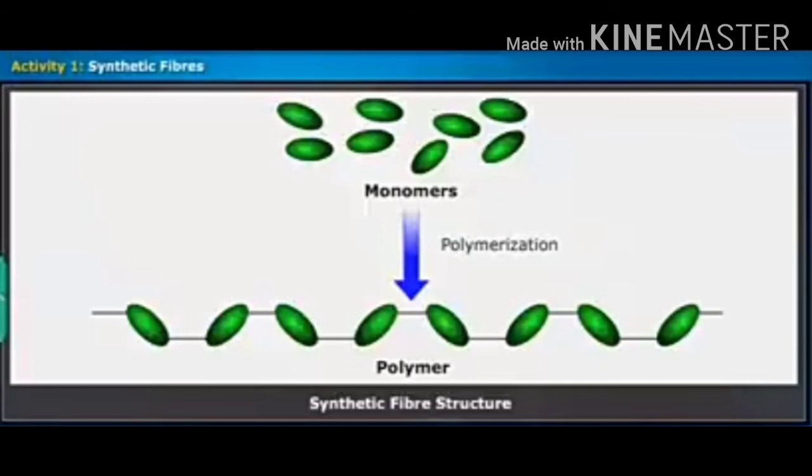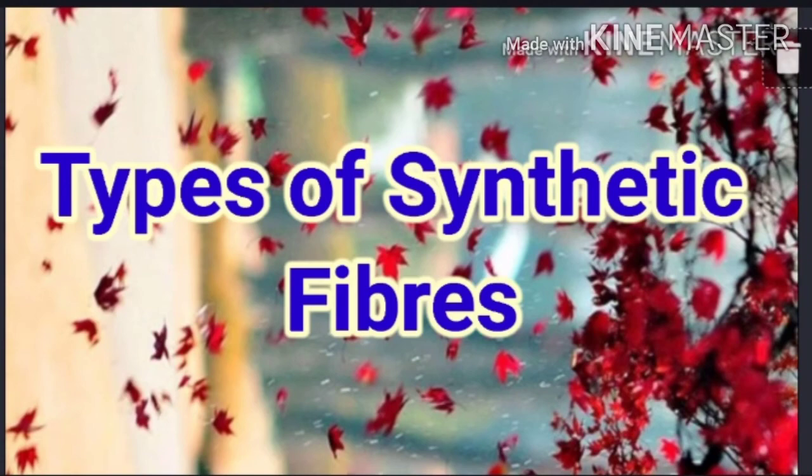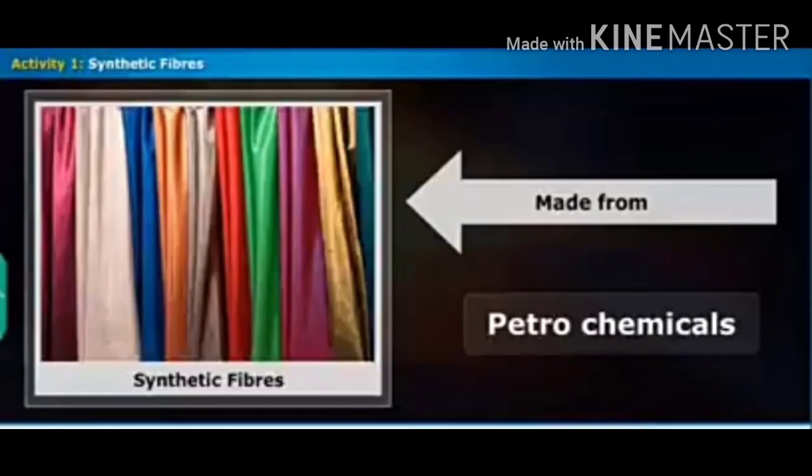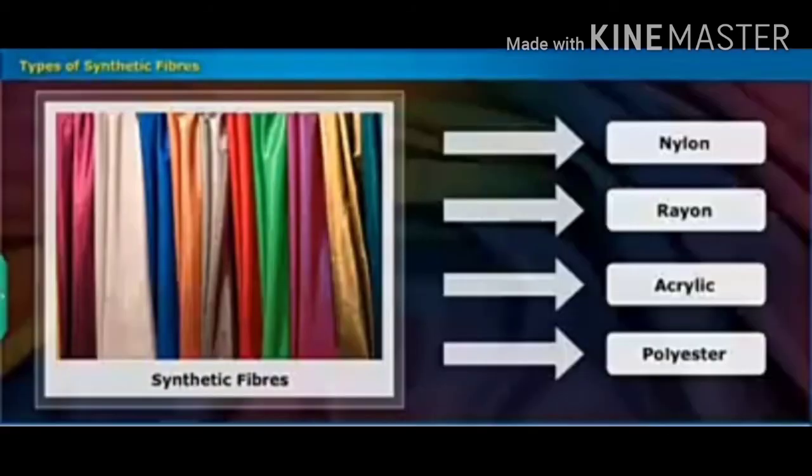Okay, children, the next topic: types of synthetic fibers. Depending upon the types of chemicals used for manufacturing, synthetic fibers are named nylon, rayon, acrylic, and polyester. These fibers cannot be identified by simple visual inspection alone in the absence of a brand label.